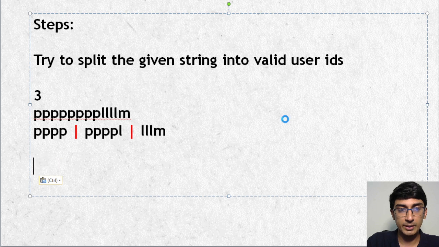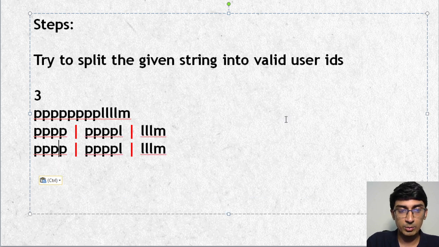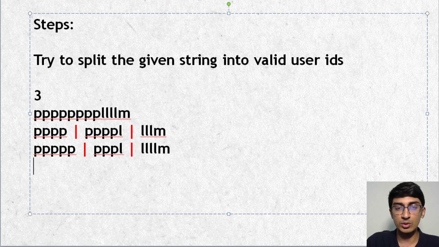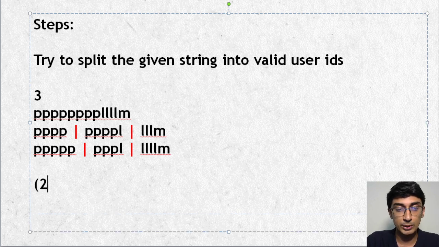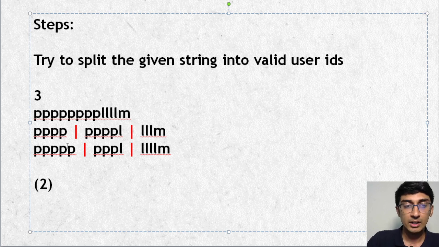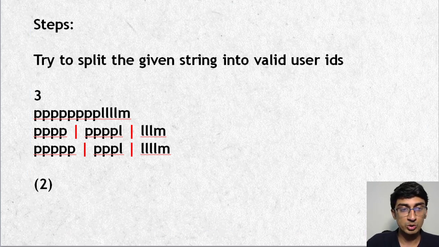What is the other correct breakage? Well, the other correct breakage is you could have broken this at 5, this could have been ended at 4, and then there are 4 L's and an M over here, right? That's mainly the only breakage that you can get here. So the answer for this one would be 2. Whereas some of you made a mistake of thinking that we can get 4 P's here and also 4 P's here, but they have said clearly that there has to be different user IDs.